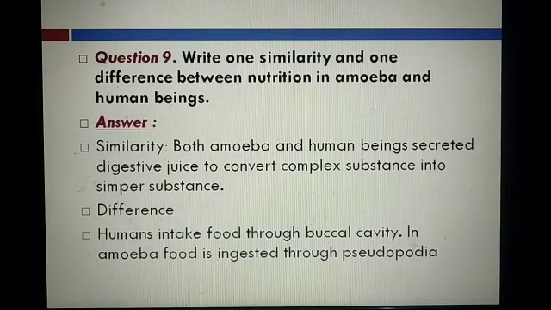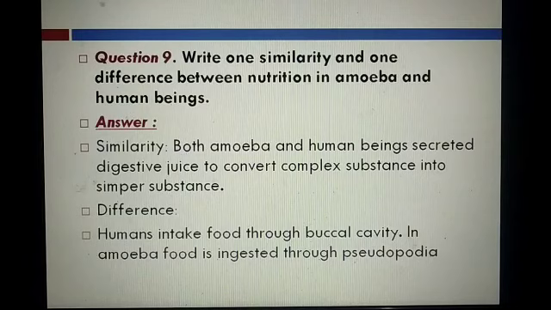In the food vacuoles, when the food is there, it secretes digestive juice. And in human beings, in the stomach and small intestine, digestive juice is secreted which digests the food. That means complex components are converted into simple ones.